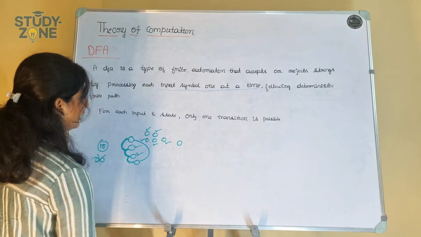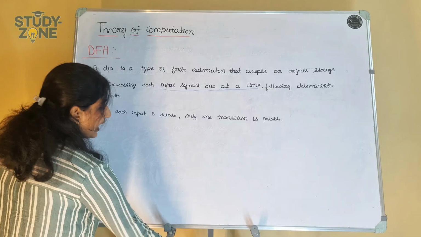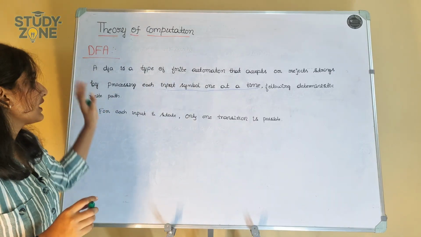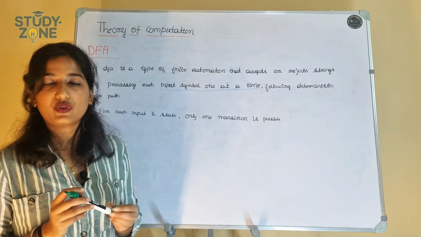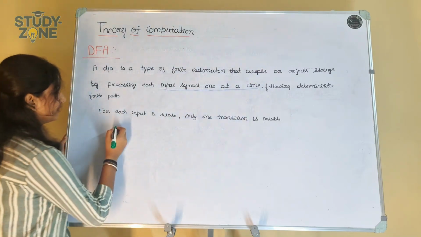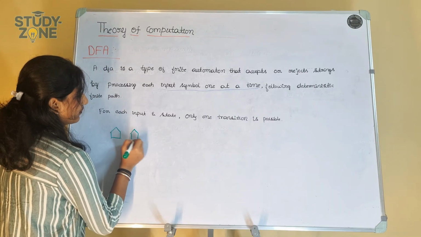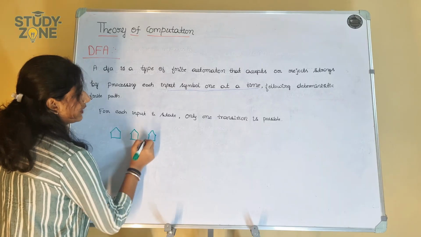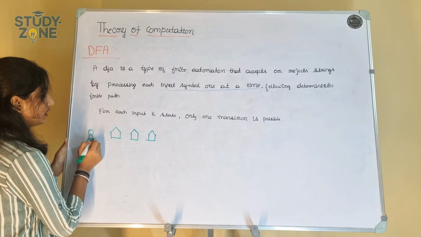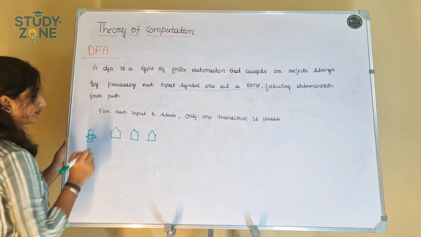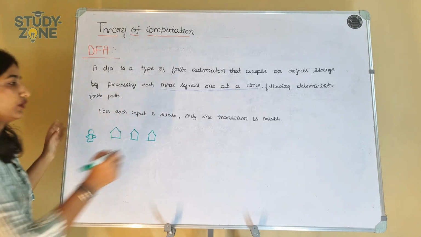Before that, let's take one example, only for your understanding. Consider a DFA as a robot moving through some rooms. Let us take it like there are 3 rooms and there is one robot here. This robot is moving from one room to another room.